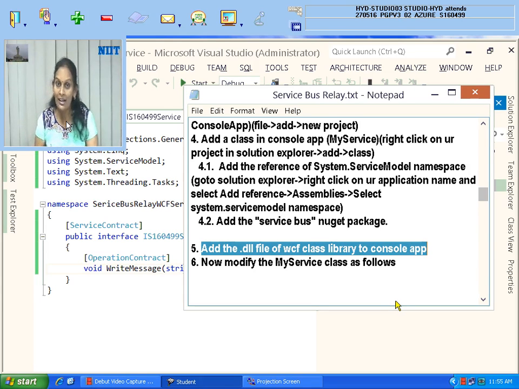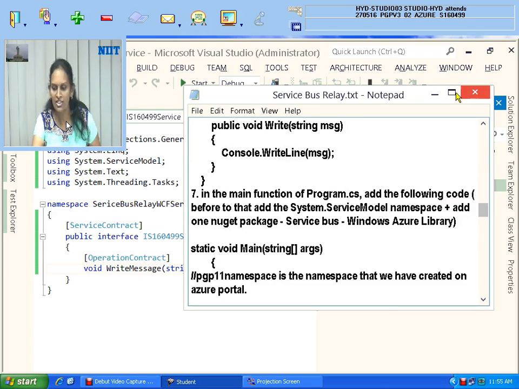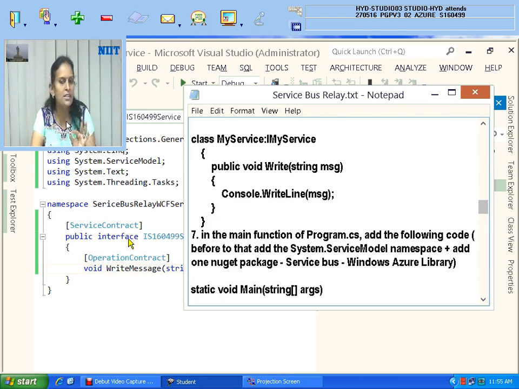And in the main function of your console application, I have to write the code to host your service. You know how to host: ServiceHost object is equal to new ServiceHost, in the brackets typeof the class name. That is general, but here there is one extra step. At hosting time, I will copy-paste a few small additional steps and explain them to you. First, the early steps, let me do it.